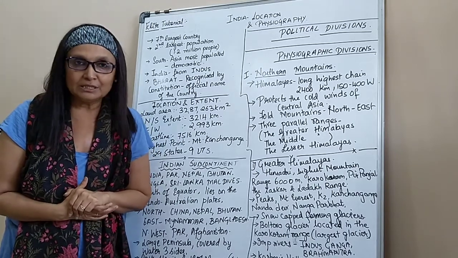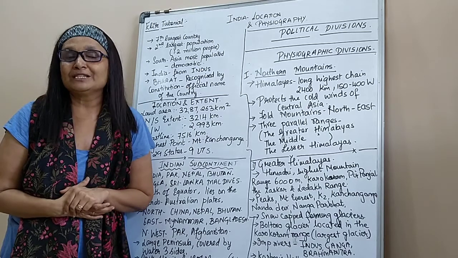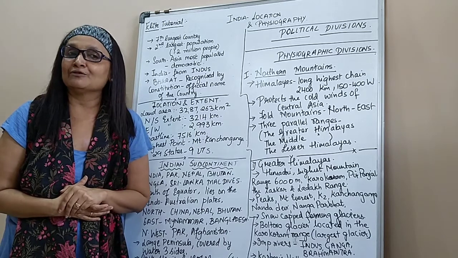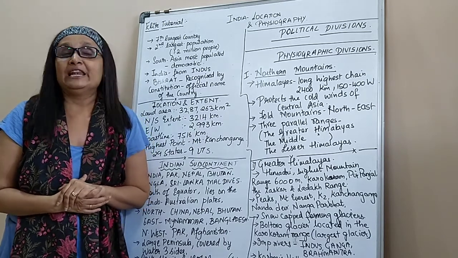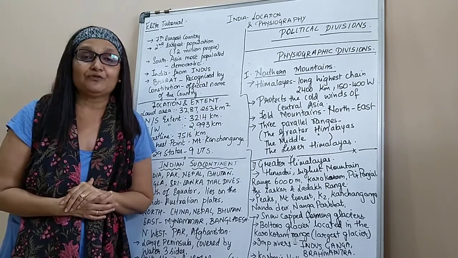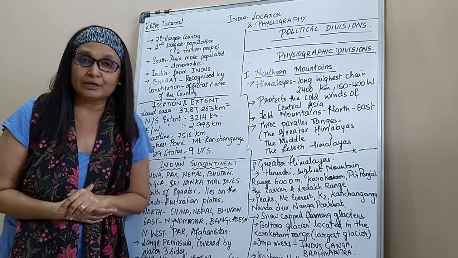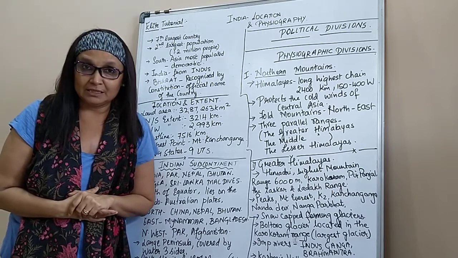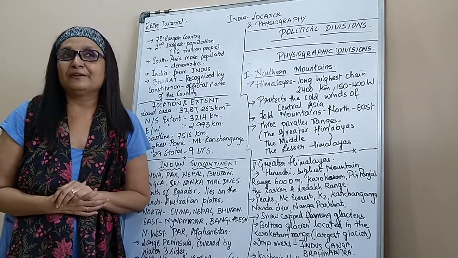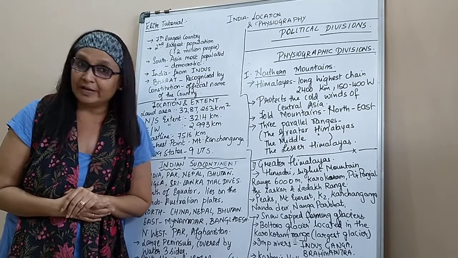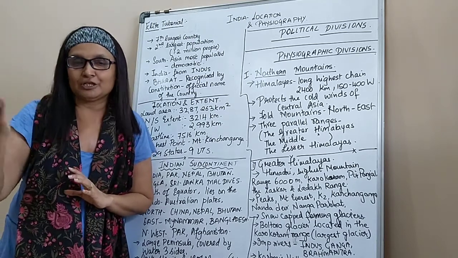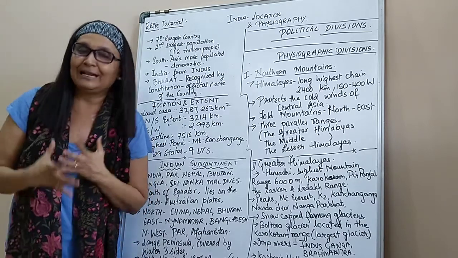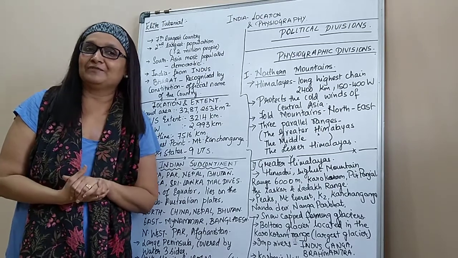Himalayas are fold mountains. Okay, they are the mountains which came around, you can say, 10,000 years back. The Himalayas are very huge, starting from the north and going up till the east. They are supposed to be 2,400 kilometers in length and about 150 to 400 kilometers in width. It has got complete curvature, which shows it has got different ranges. So beautiful and blessed are we to have the Himalayas.